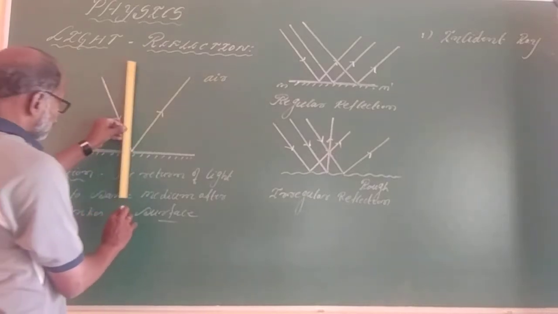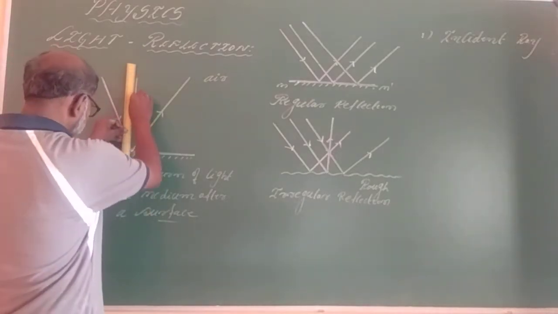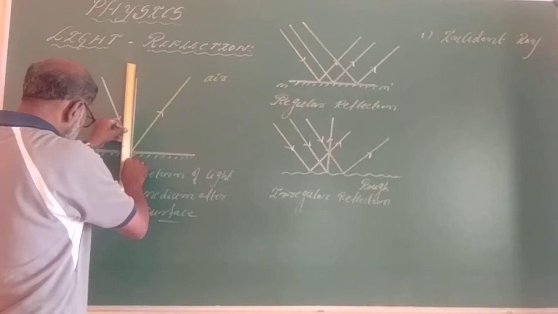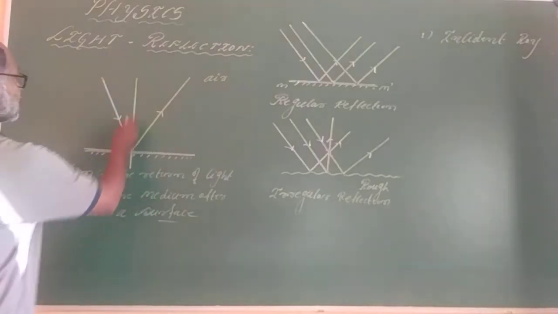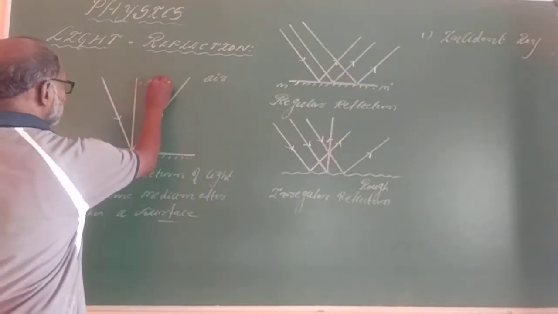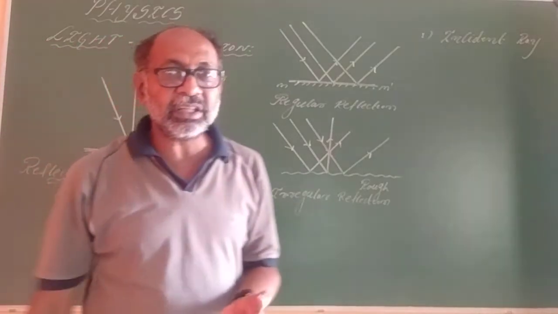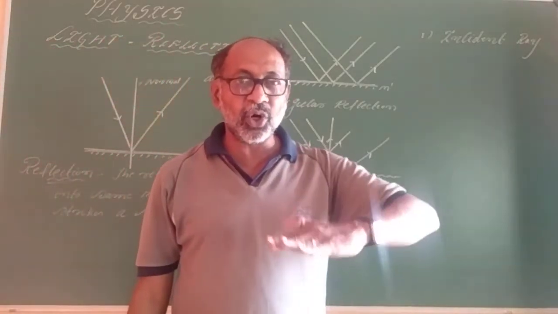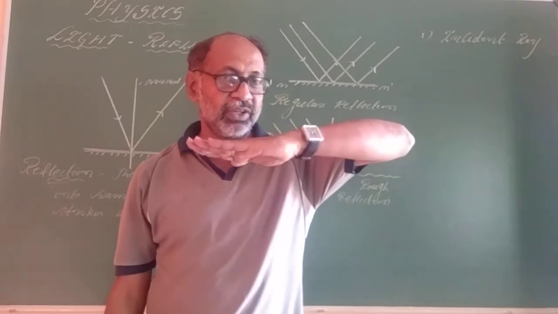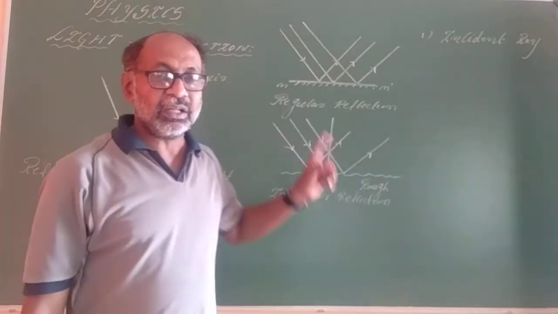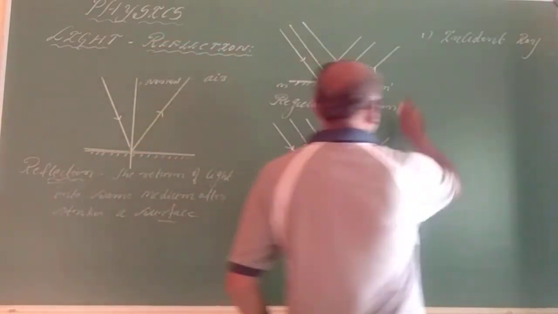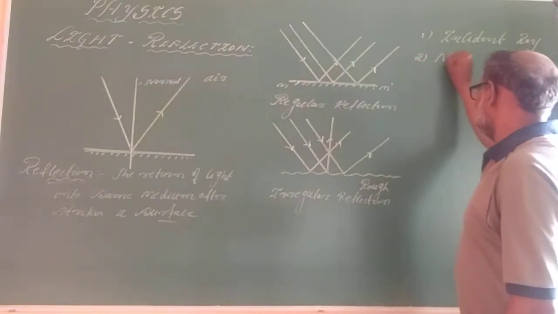Now I will just draw one line like this. Okay, this is termed as a normal. What is the meaning of normal? A normal is the perpendicular drawn to any surface. Okay. Second definition: normal.